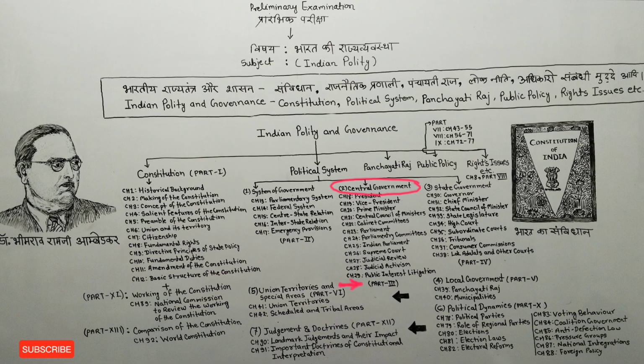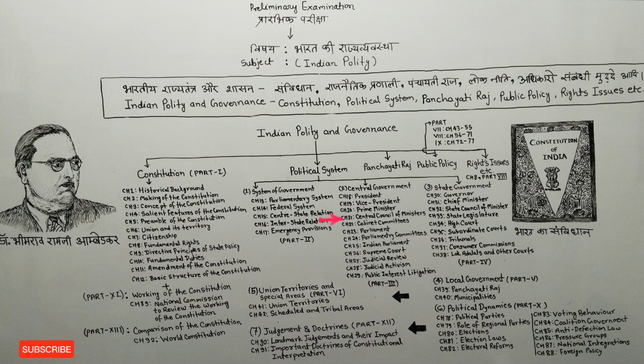Which is part 3 of M. Lakshmikant sir's book, which we have kept under the political system topic. In this part, we get to see chapters from chapter number 18 to chapter number 29. Chapter number 18 tells us about the president. Chapter number 19 tells us about the vice president. Chapter number 20 tells us about the prime minister.